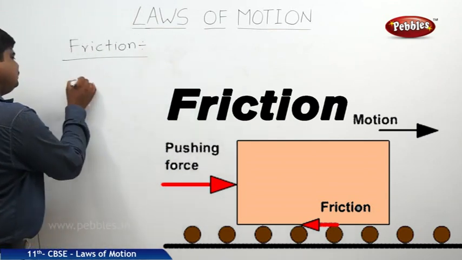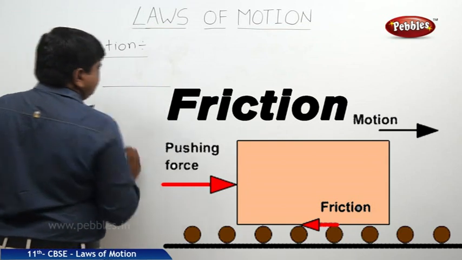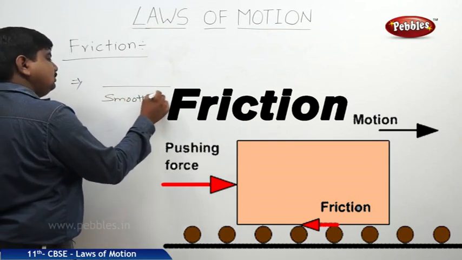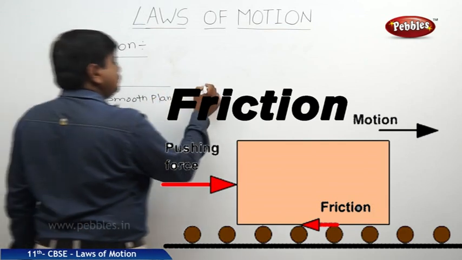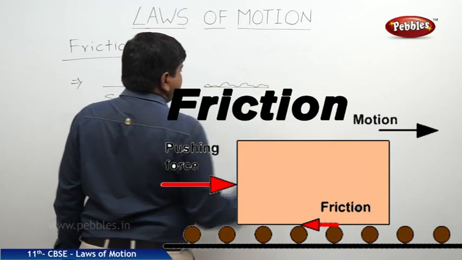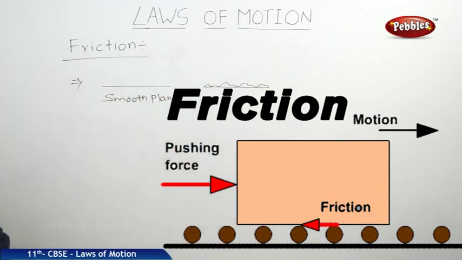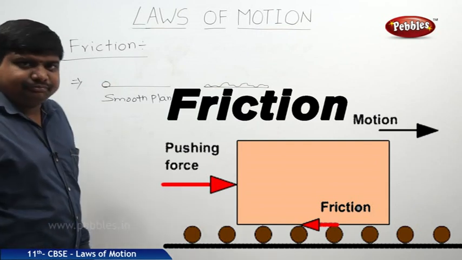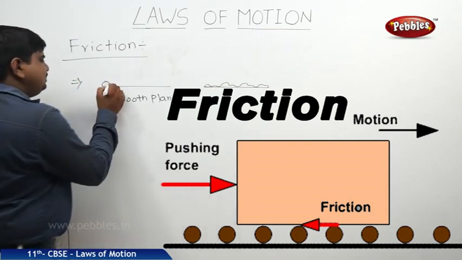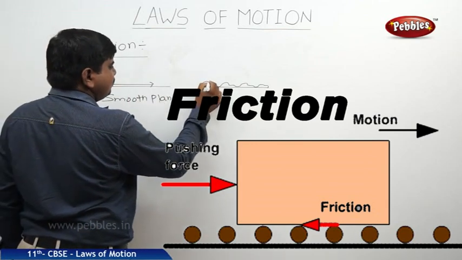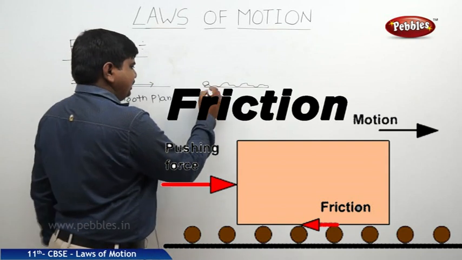Let us suppose this is a smooth plane and this is a rough plane. We have dropped one body of uniform shape. On the smooth plane, the body can move a longer distance when compared to the motion of the same body on the rough plane.